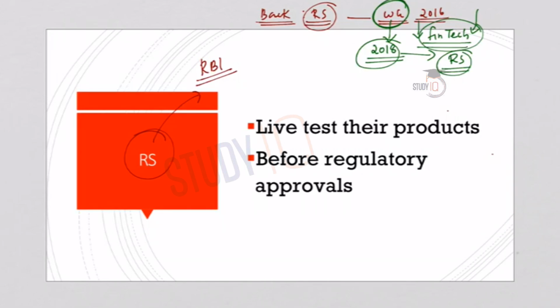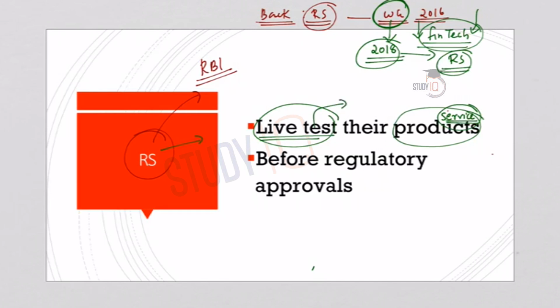Now let us understand what this sandbox is. A regulatory sandbox, or what we call an RS, usually refers to live testing of new products and services. Suppose a new product or a new service is introduced. We have to test what are the pros and consequences of this new product or service.